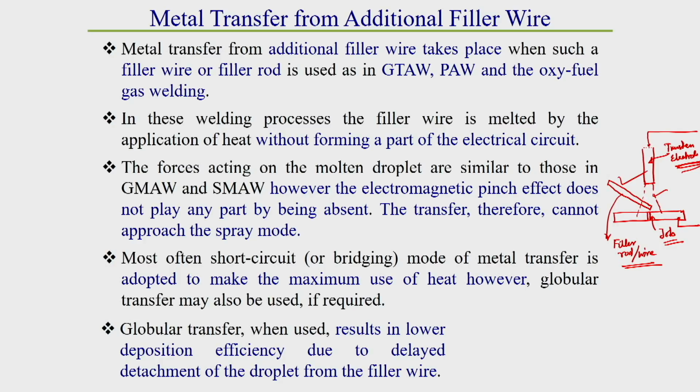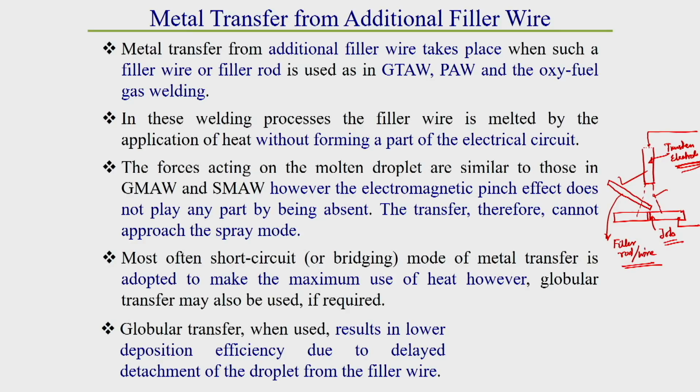One thing you should keep in mind: once the metal transfer takes place as short circuiting or bridging type, maximum heat will be used. Why? Because the drop forms, directly touches the workpiece and is directly deposited into the whirlpool region. So heat loss is very less.